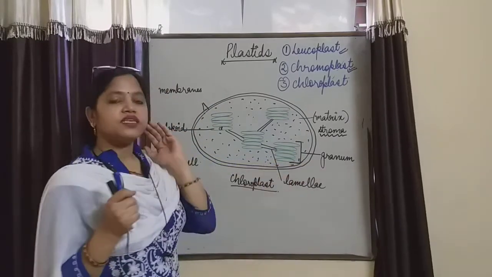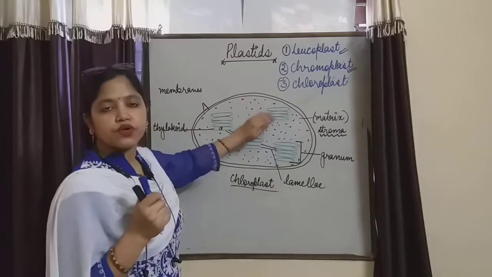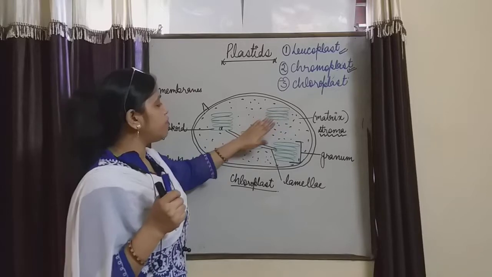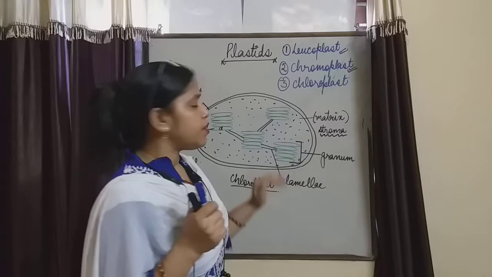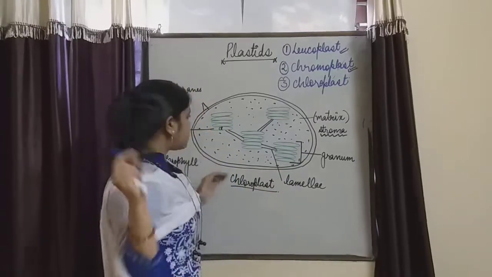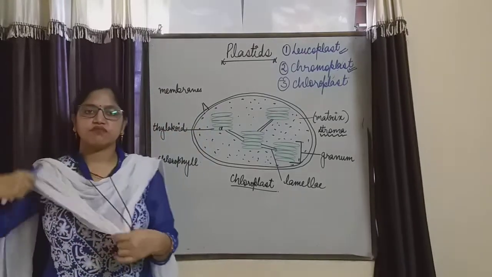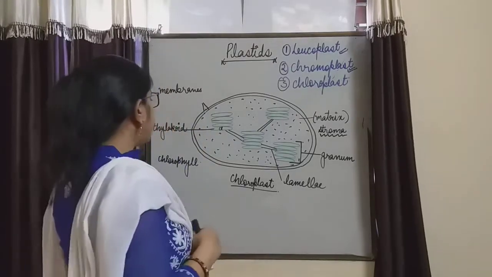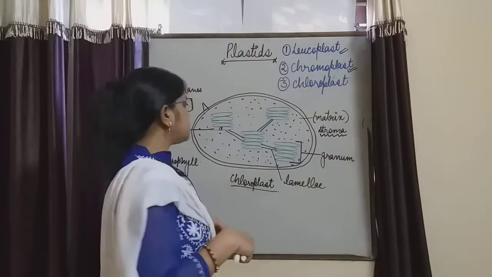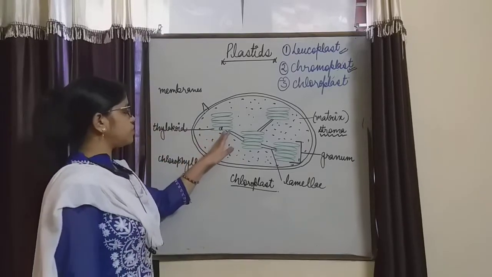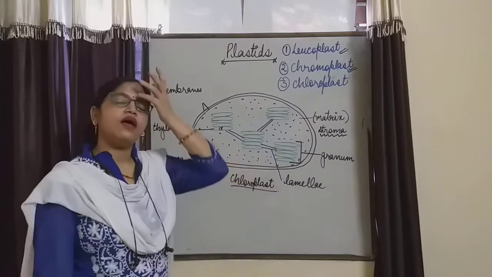So the light reaction of photosynthesis takes place inside the thylakoid or in the granum, you can say, and the dark reaction of the photosynthesis takes place inside the stroma, the proteinaceous stroma, where the chlorophyll is absent, where there is no necessity of trapping sunlight, because the dark reaction takes place in the absence of sunlight. Clear to all? Because the photosynthesis takes place in two phases. One is the light reaction and the other is the dark reaction. You will study this in the senior classes. So the light reaction takes place in the thylakoid and the dark reaction takes place in the matrix, the stroma.